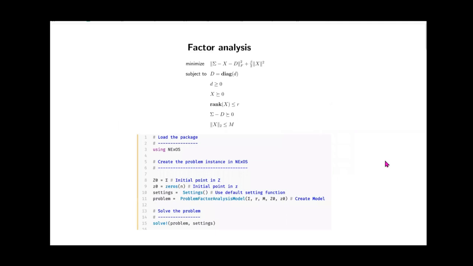The other example that I will give is the factor analysis problem, where we are trying to decompose a positive semi-definite matrix as a sum of a low rank positive semi-definite matrix plus a diagonal matrix with non-negative entries. And this is the corresponding code. This problem appears a lot in statistics. Again, in this particular case, we did not have a function to evaluate the proximal operators, so we wrote the functions ourselves.